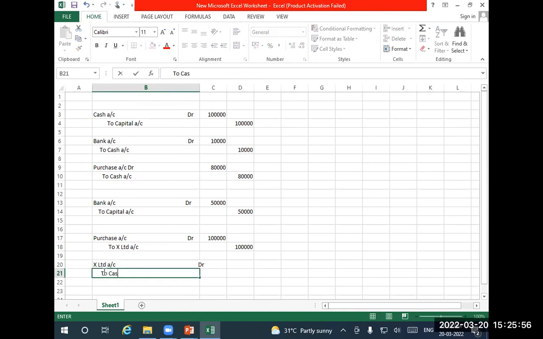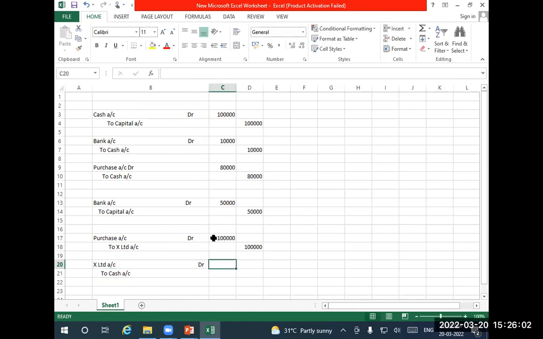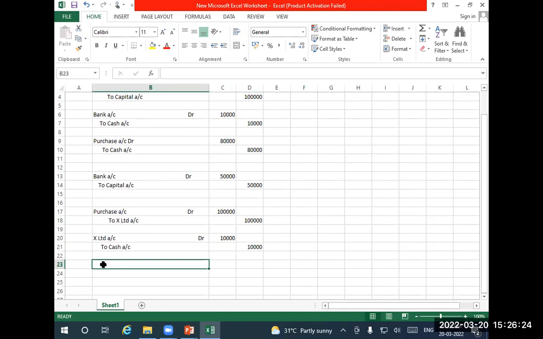Do you have cash or not? Check the balance of the cash account. I'll take a little less amount: is 10,000 there in the company or not? Cash was 1 lakh, 10 gone, so remaining is 90; 80 gone, remaining is 10. Yes, 10,000 is there. Now in the business, there is no cash. Cash is withdrawn from bank.